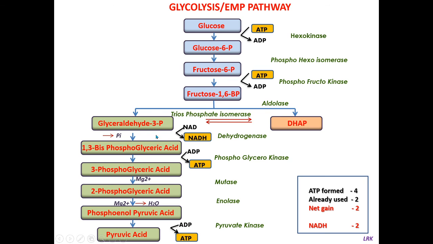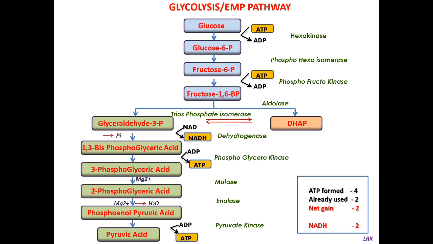See, this is the first oxidation reaction where NADH is formed, and this is the first phosphorylation reaction, that is dephosphorylation for 1,3-bisphosphoglyceric acid, and ADP undergoes phosphorylation. So 3-phosphoglyceric acid is formed and one ATP is formed in this reaction. And this reaction takes place in the presence of phosphoglycerate kinase.